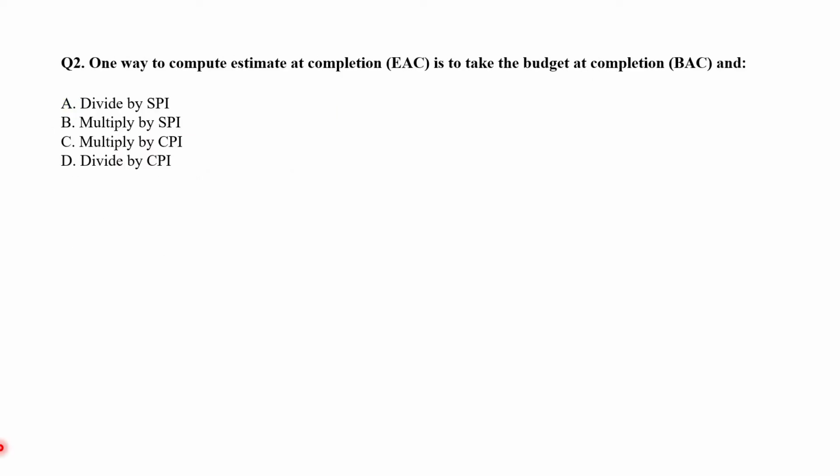Question 2. One way to compute estimate at completion is to take the budget at completion and A. Divide by SPI, B. Multiply by SPI, C. Multiply by CPI, and D. Divide by CPI. This question is asking for the formula of EAC, which is BAC upon CPI. Notice how you will have to remember the formulas to get the answers correct. So here in this case, the correct answer is divide by CPI, that is option D.